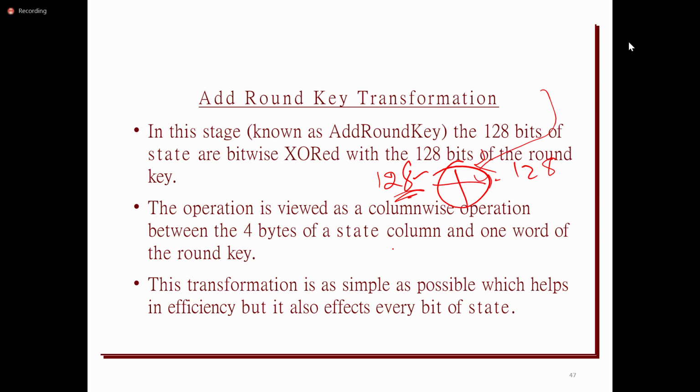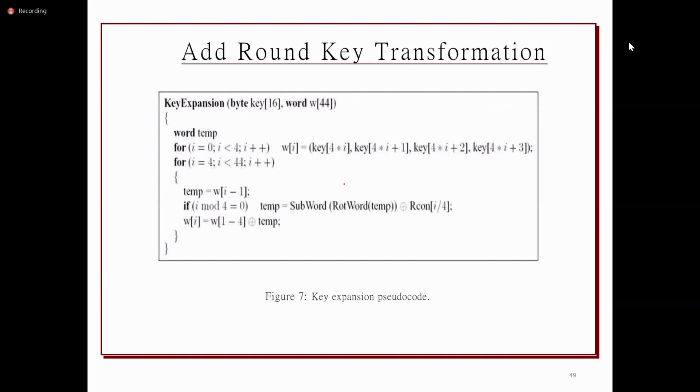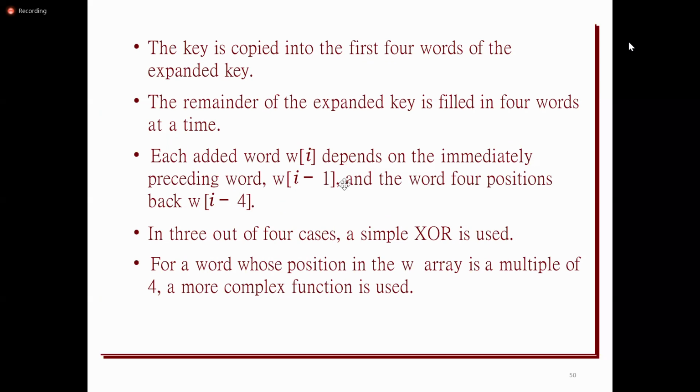So this is the last round, that is very simple, performing simply an XOR operation. So here, the key is 128 bits. How will the sub key be generated? In each round it is going to generate a 128 bit key. It uses some key scheduling algorithm or the key expansion algorithm. This is a pseudocode. I'll explain the procedure of how the key will be expanded or generated.